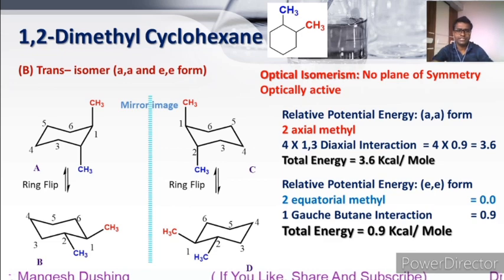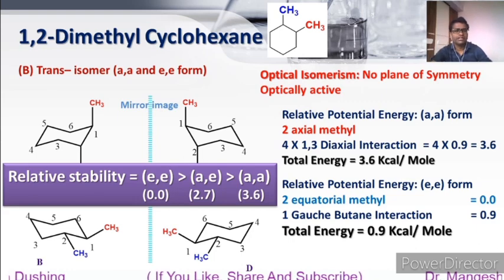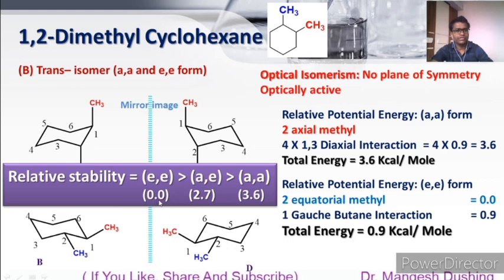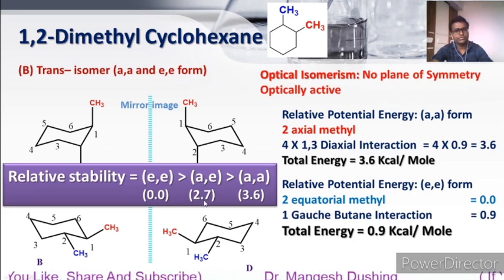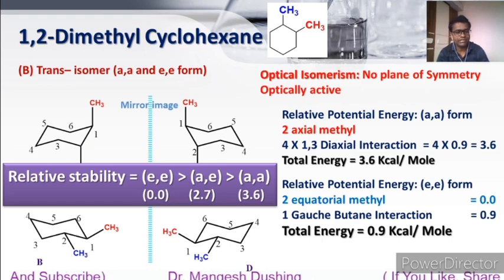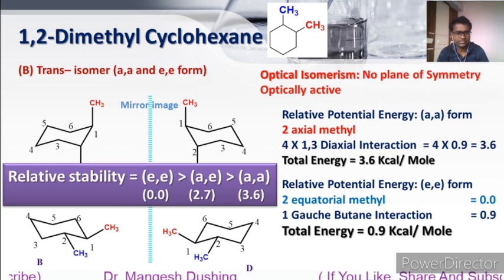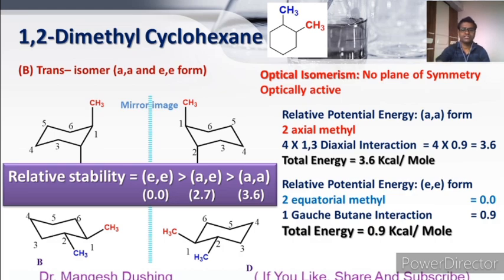So in relative stability, which form is more stable, axial or equatorial? Obviously the equatorial is more stable with 0.0 kilocalorie per mole energy. In the cis isomer, the axial-equatorial total energy is 2.7, while the axial energy is 3.6. So in 1,2-dimethyl cyclohexane, equatorial positions are more stable than axial. So axial positions are unstable in 1,2-dimethyl cyclohexane.